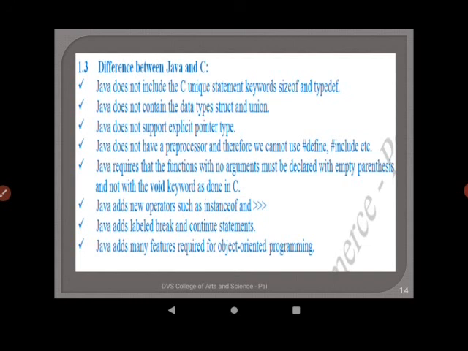You are going to learn about instanceof and right shift operators later on. Next point, Java adds labeled break and continue statements, which are also not available in C programming language. Next point, Java adds many features which are required to implement object-oriented programming concepts.